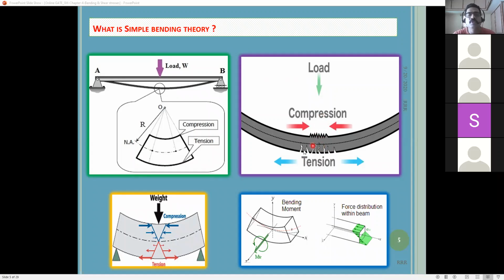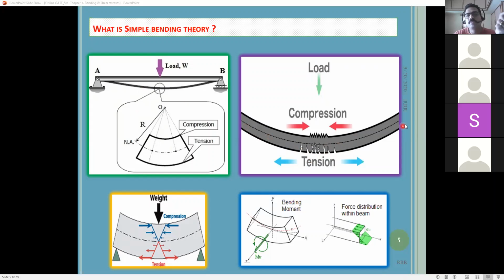So that's why, as we also learn in the third year, the reinforcement should always be provided in the tension zone, because this is the tension. In a simply supported beam, reinforcement will be provided at the bottom of the beam, not at the top, right? Because the concrete is already strong in compression, so no additional strength is needed by providing reinforcement at the top. We provide reinforcement only where the concrete is weak, that is at the bottom of the simply supported beam.